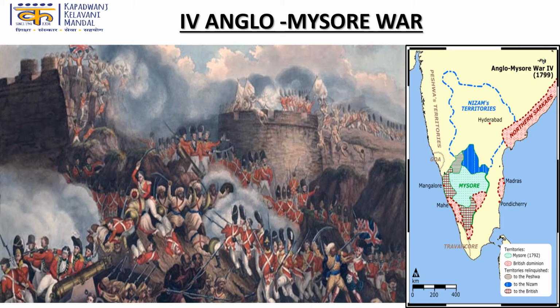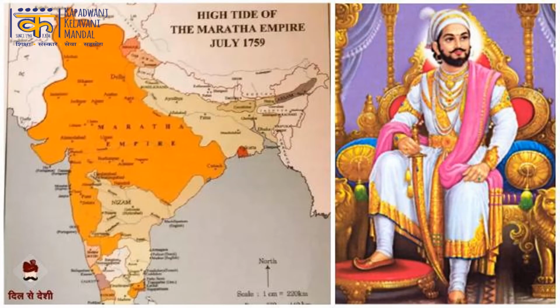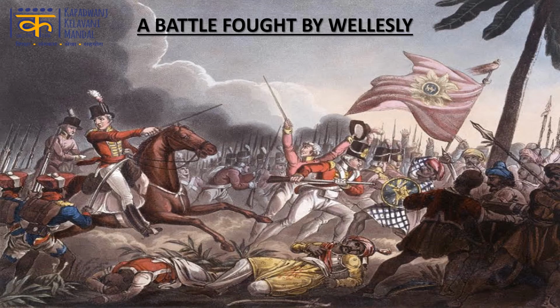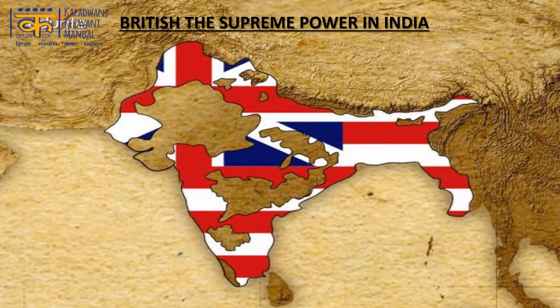Maratha chiefs fought amongst themselves after the death of Nana Fadnavis. One by one, all the Maratha states became the victim of divide and rule policy of the British. The other states, namely Ayodhya, Gorakhpur, Tanjore, Karnataka, Farrukhabad, also suffered the same fate. In this way, within a span of 7 years, Wellesley expanded the company rule and made the British the supreme power in India.